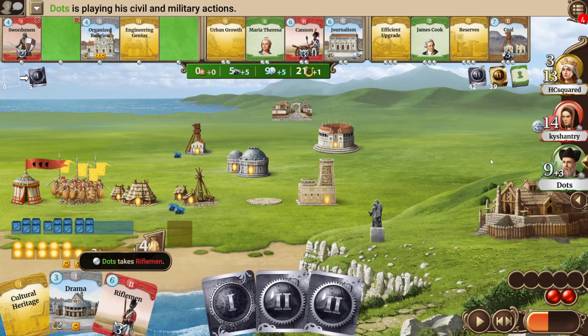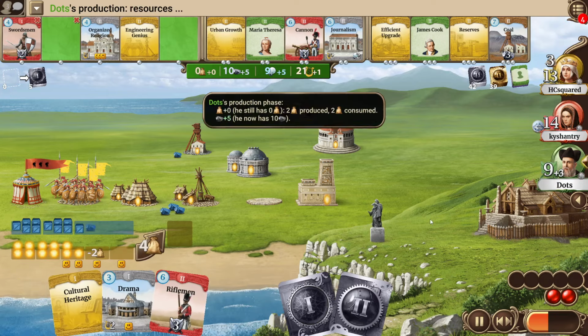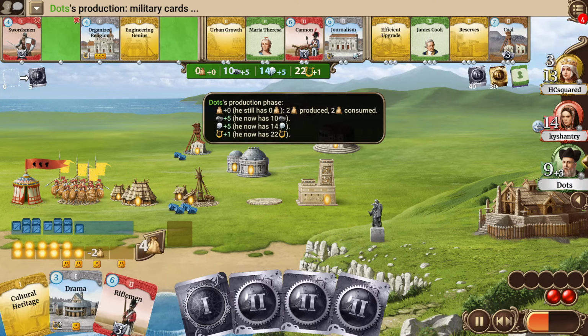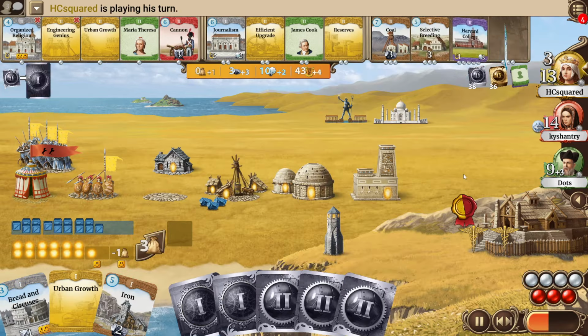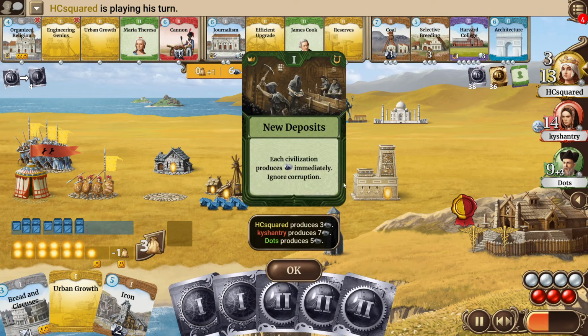He has of course the perfect knowledge about the event deck with Nostradamus. And yeah, with his setup, it looks like maybe he can go for Anthony Gaudi later on with having the drama in hand. But for now, he still needs to wait for an H2 government form, but we are still relatively early in H2. The swordsmen are still in the row and will now be discarded. HCsquared seats. The new deposits are revealed.